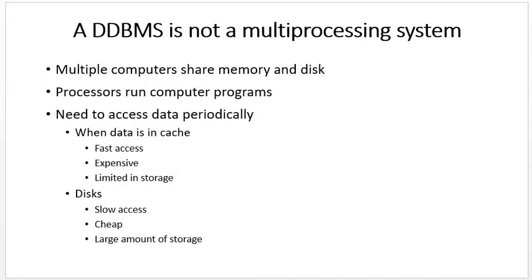Now next is one term. A DDBMS is not a multiprocessing system. A multiprocessor system is generally considered to be a system where 2 or more processors share some form of memory, either primary memory, in which case the multiprocessor is called shared memory, also called tightly coupled, or secondary memory, when it is called shared disk. It's also known as loosely coupled.